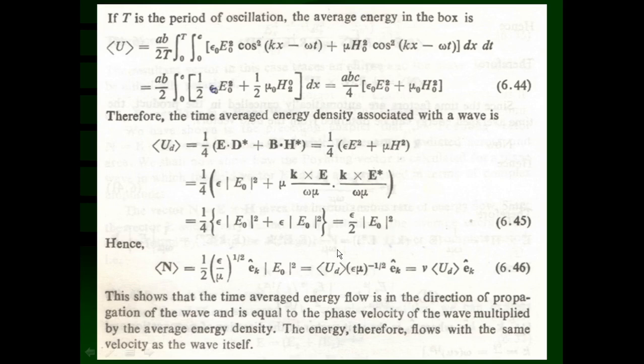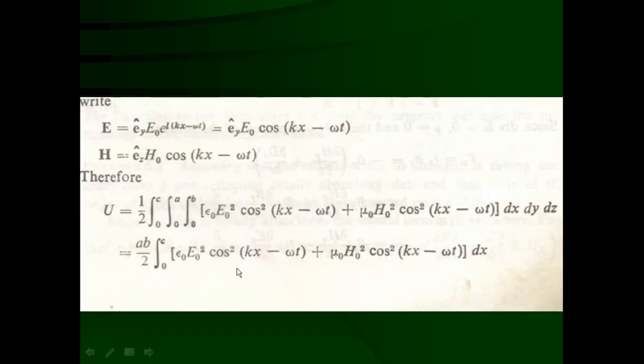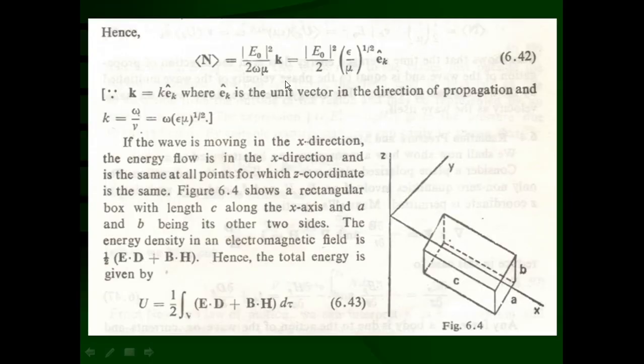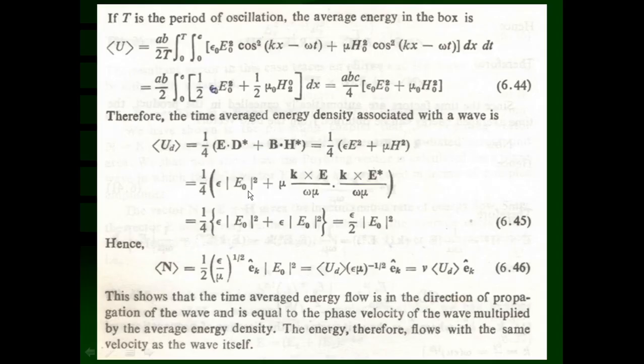Now, this value of time average energy density we can substitute in our previous equation of average value of the Poynting vector over a complete period of oscillations. That is equal to, we have already derived, 1 half epsilon upon mu raised to 1 half Ek caret into E0 square. Now, this is our previous equation, 6.42. This is that equation we have already derived. This equation is here now.